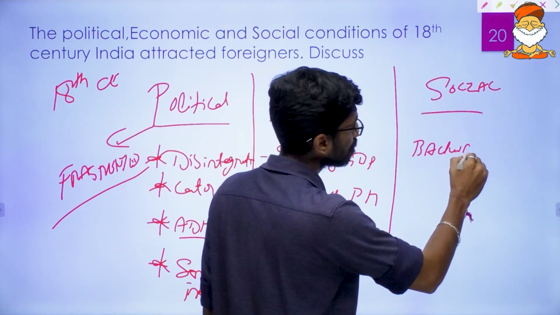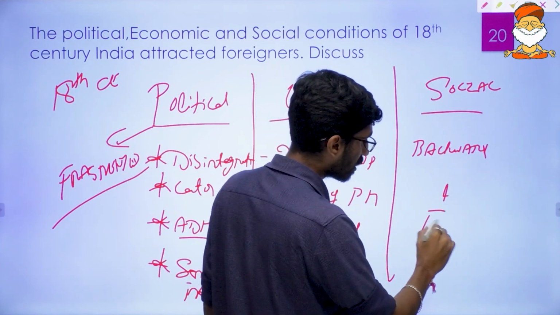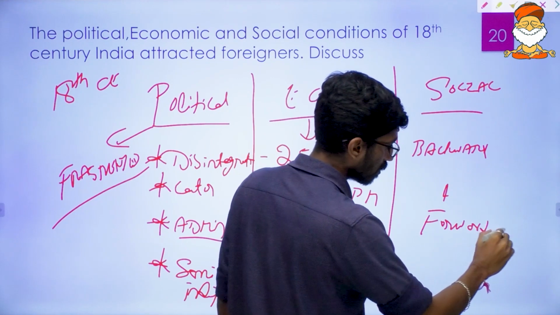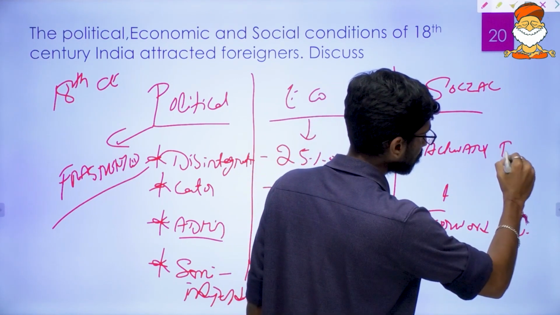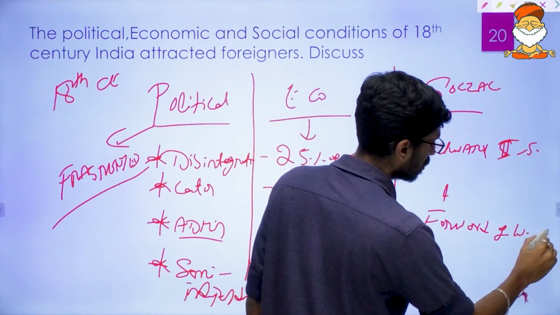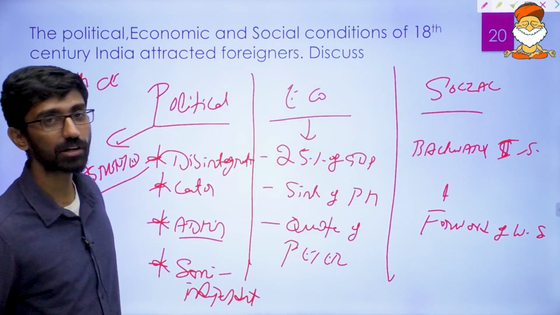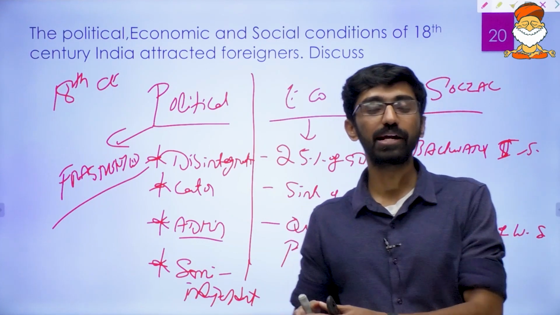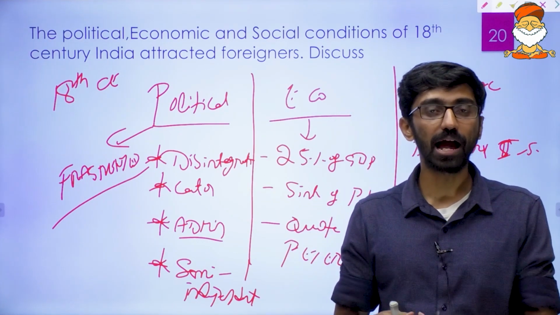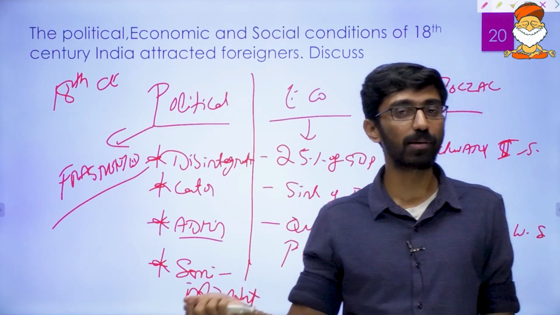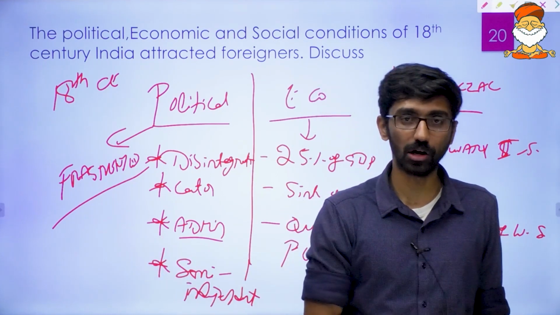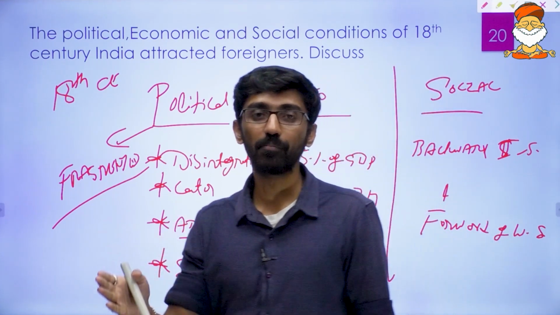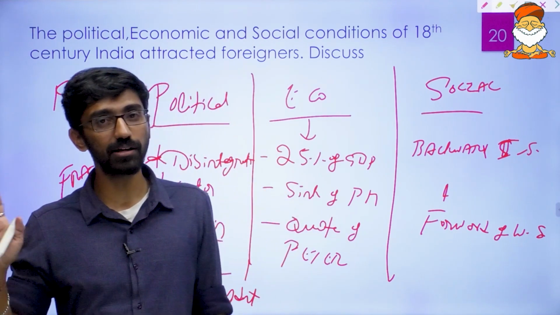And society, of course, you can bring out the fact of the backward looking nature of Indian society and the forward looking nature of Western society. Indian society and Western society. And ultimately, you can conclude that all these circumstances played into the hands of foreigners who came to India, particularly the British, and through the Battle of Plassey and Buxar, ultimately they established their colonial dominance. The traders became imperialists, and the imperialists ultimately became the colonialists.